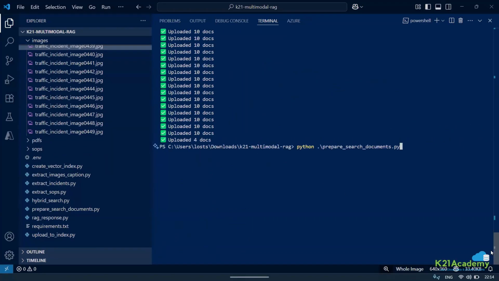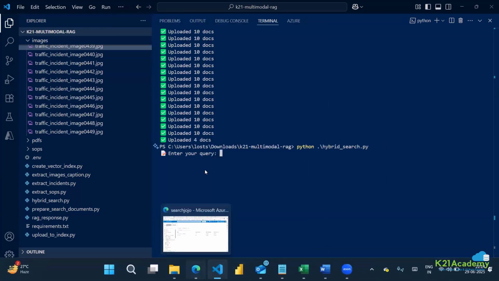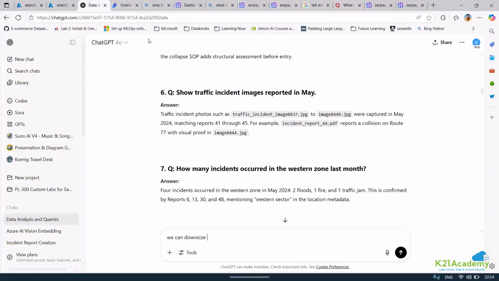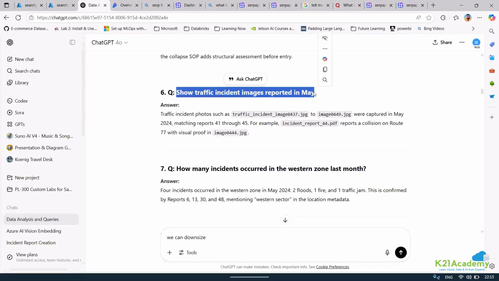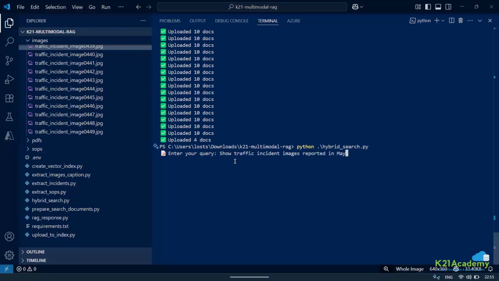Okay, this is done. Now, if I want to run a hybrid search on top of it, you already know what I did. Rather than that, I would recommend, to not waste our time, since I've got multiple things now, let me just run a hybrid search. Earlier, there was only one thing. Let me just say show traffic. I'll not say show traffic incident images reported in May because it cannot show images, but still let us just try. What is the output that we are getting?